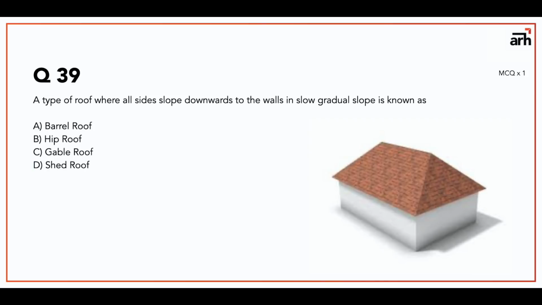Question number 39 is a type of roof where all sides slope downwards to the wall in slow gradual slope is known as. The answer to this is hip roof. I would suggest you have a look at different roof types once, especially barrel roof and gable roof, and shed roof as well.